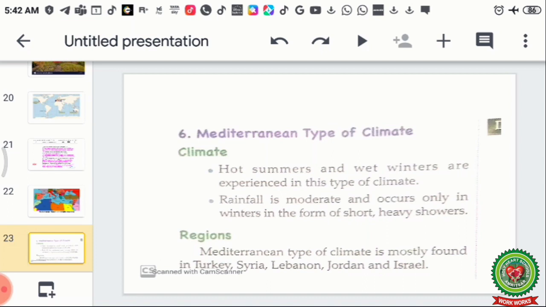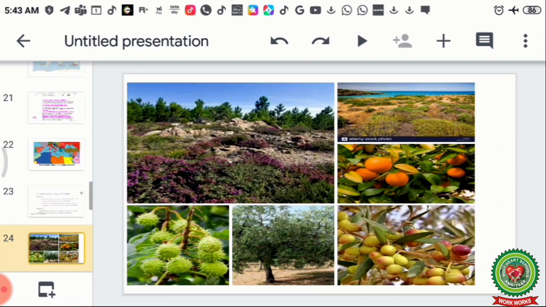Now let's read about the climate. Mediterranean type of climate. Hot summers and wet winters are experienced in this type of climate. Rainfall is moderate and occurs only in winters in the form of short, heavy showers because they are coming under the westerlies, and that is the reason that they get rainfall in winters and their summers are dry. Regions. Mediterranean type of climate is mostly found in Turkey, Syria, Lebanon, Jordan, and Israel. These are the countries I have shown you on the map.